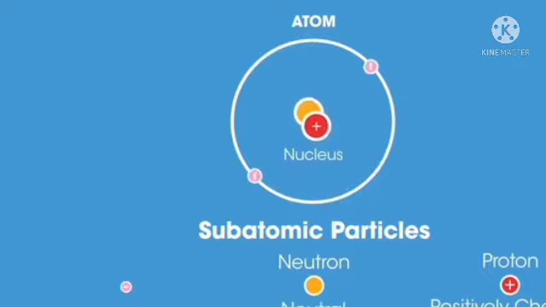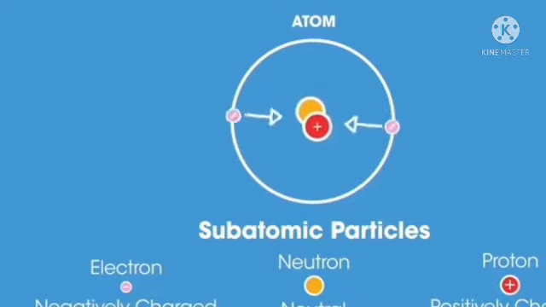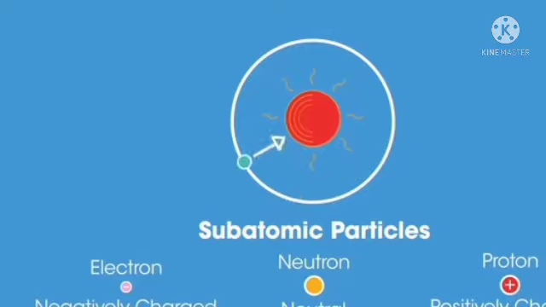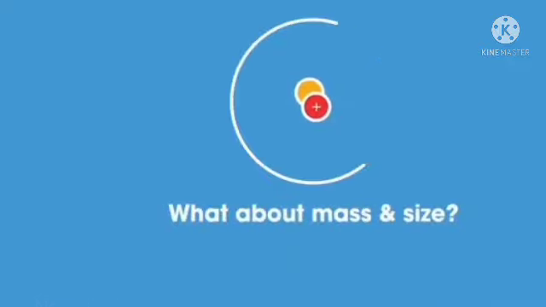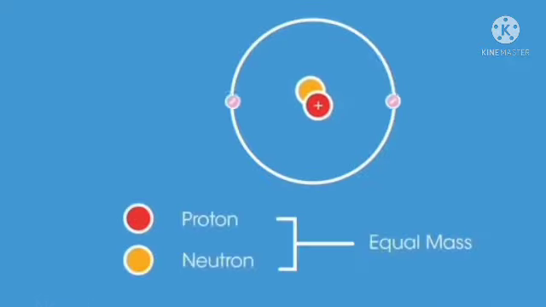Protons are positively charged, and neutrons are neutral. This makes the nucleus positively charged. Electrons are revolving around the nucleus. Electrons are negatively charged and the nucleus has a positive charge. They attract each other like the gravity between the sun and the earth. That is how most atoms are. What about mass and size?